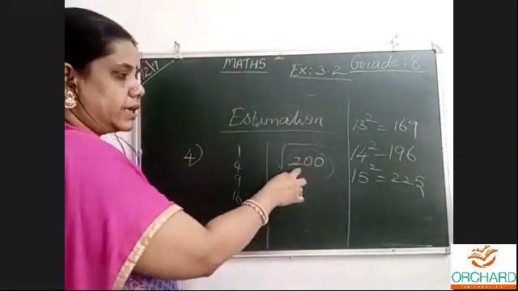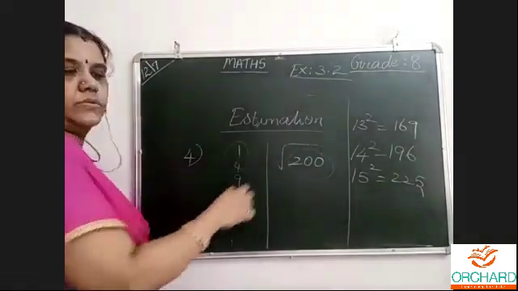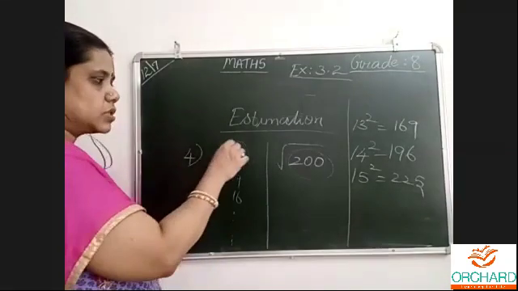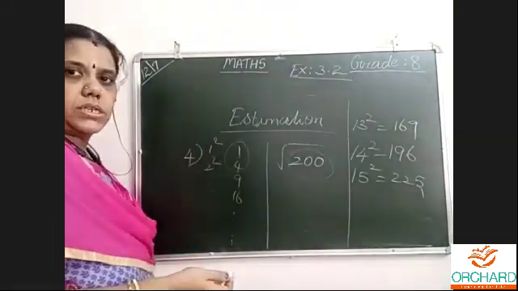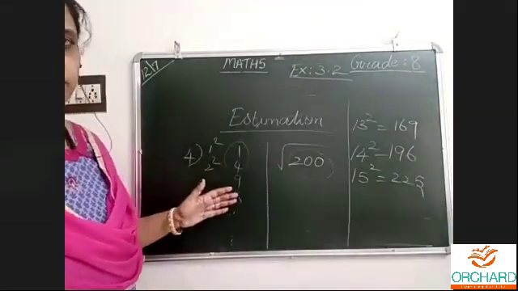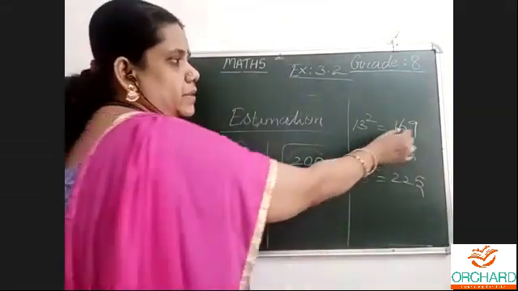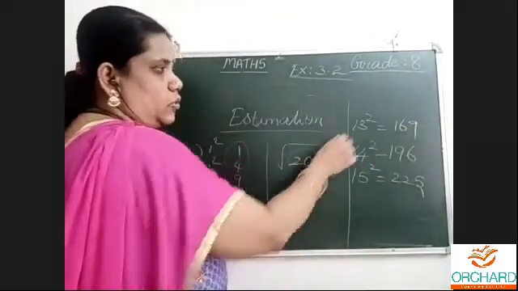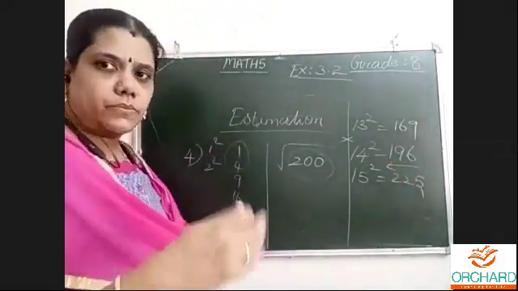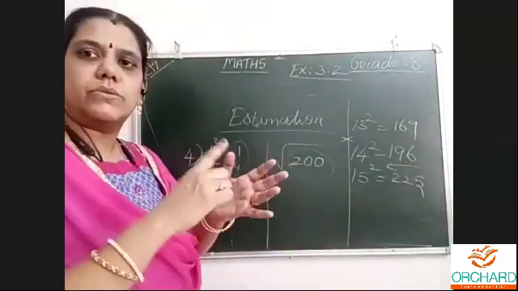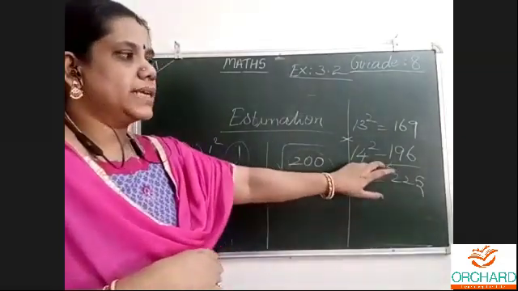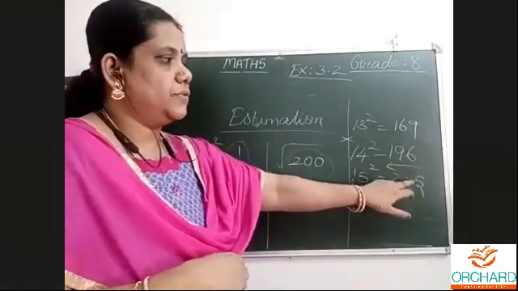Now, it cannot come between 1 and 4, right? Between 1 squared and 2 squared, we cannot say 200 is there. Between 9 and 16? Not possible, those are small numbers. So automatically not 169 either. Here it is situated, somewhere after 196: 197, 198, 199, 200, then 201, 2, 3, 4, 5, 6, 7 up to 224.